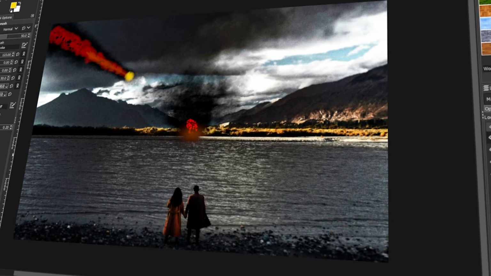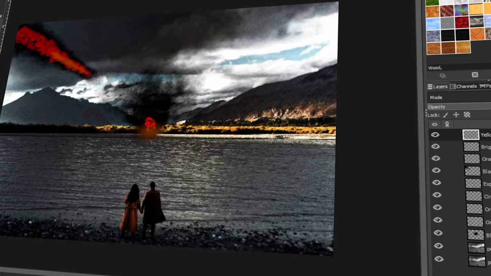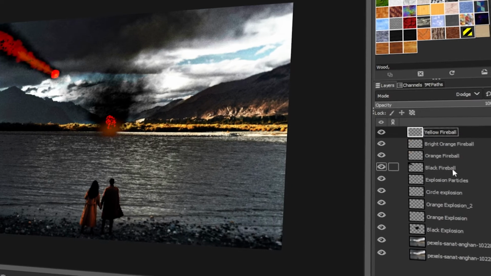In today's video, I will teach you how to add a fireball explosion effect to photos in GIMP. Let's get started.